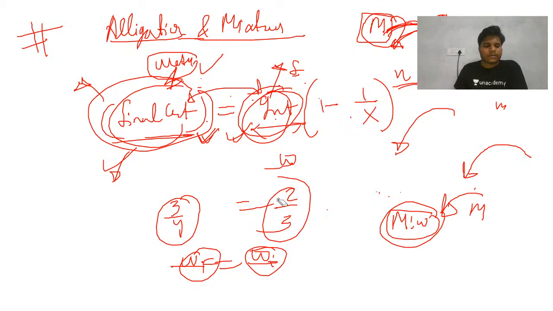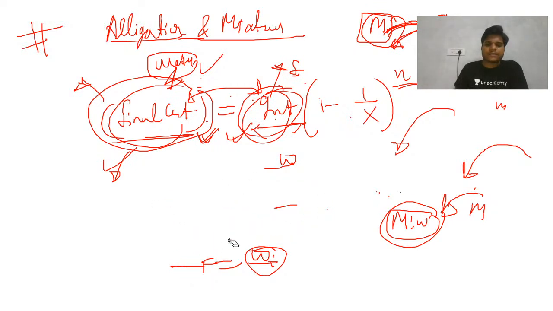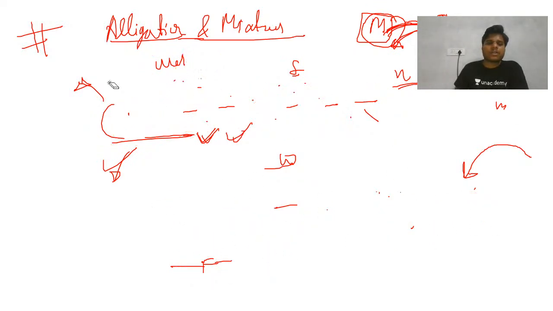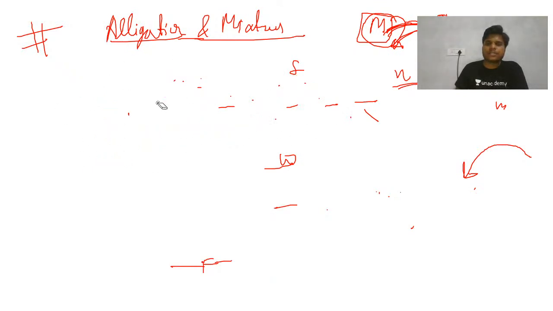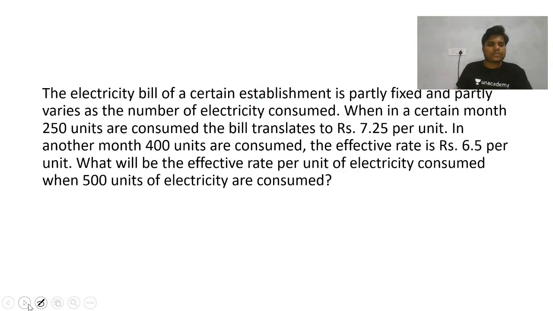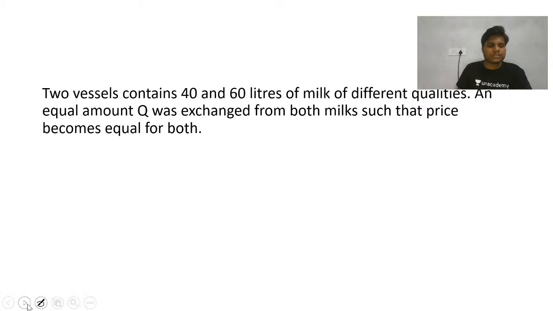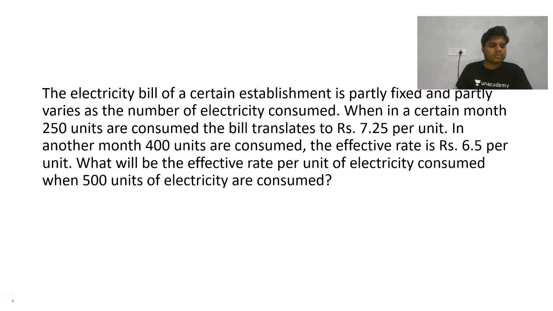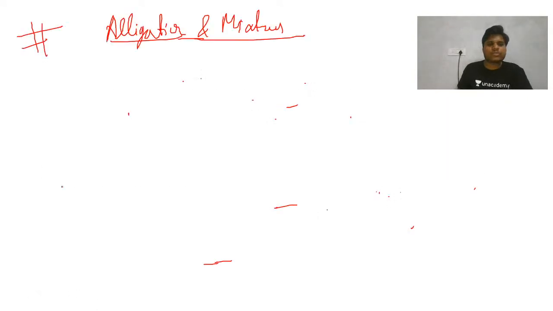So this is fine. Now I'm going to give you a very basic question. Let's see how many of you will be able to solve it. You can say it is a kind of difficult question also, but if your concepts are aligned, this will be very simple. Okay, this is the question, but we will do this later. This is also from mixture and alligation. So right now I'm just going to give a question.